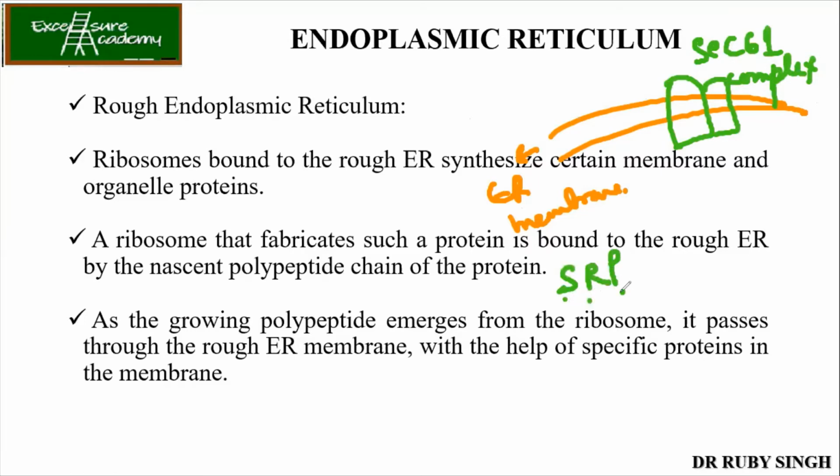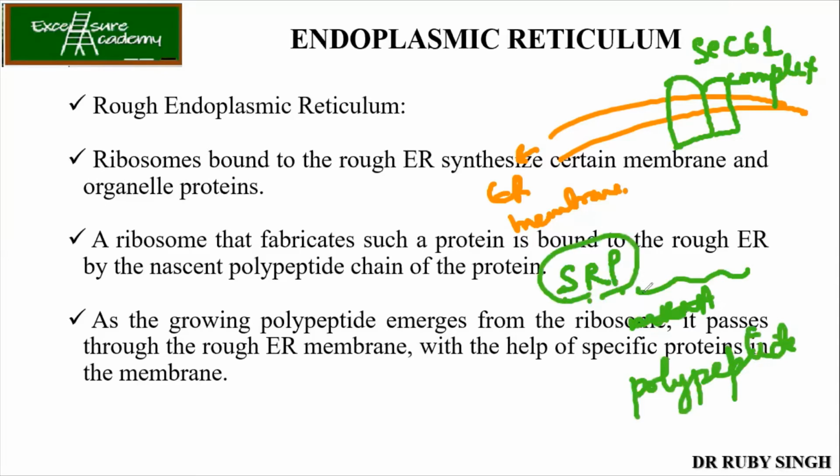Now, this SRP goes and binds to the polypeptide chain having the signal. So this SRP will go and bind to your polypeptide chain having the signal.